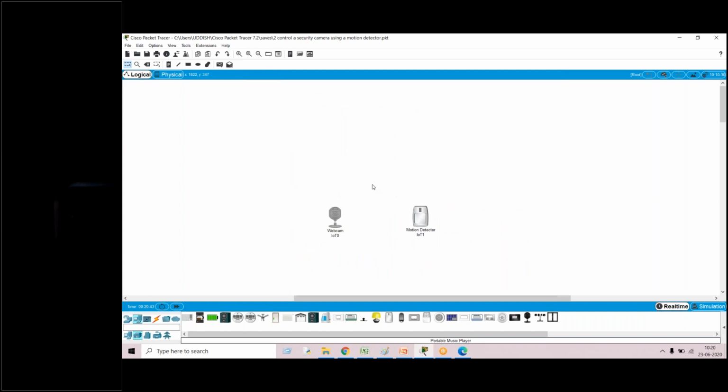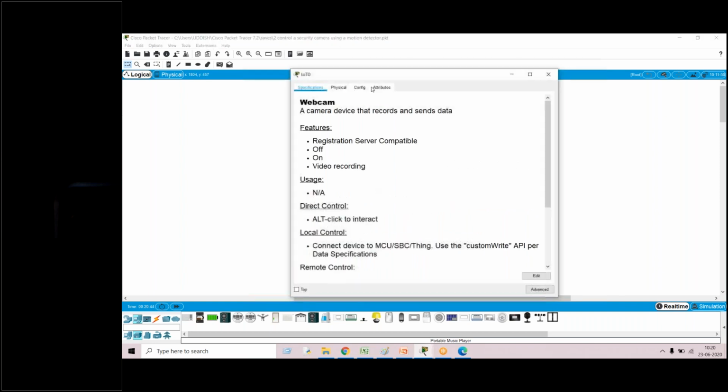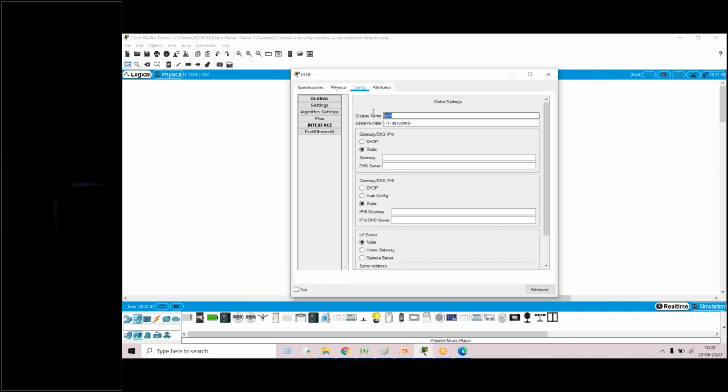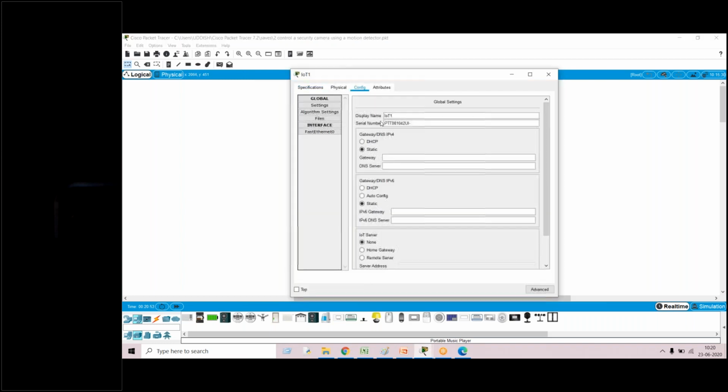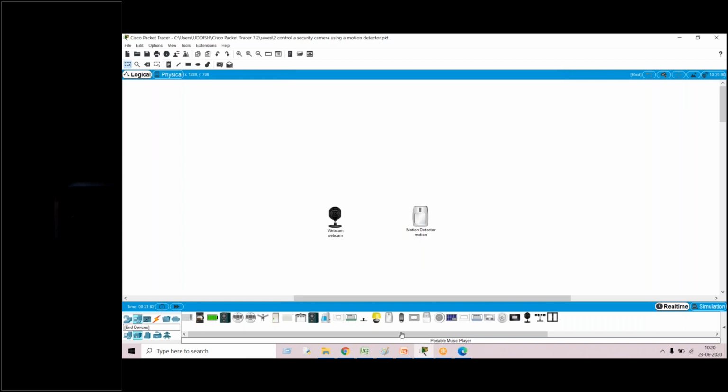These are the features of the web camera. Now I'll go a little bit fast. I just want to change the name of the device. So I have given it as webcam, and for the motion detector sensor I have given it as motion. So these are the two devices.